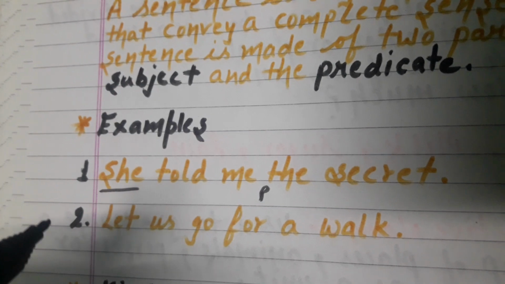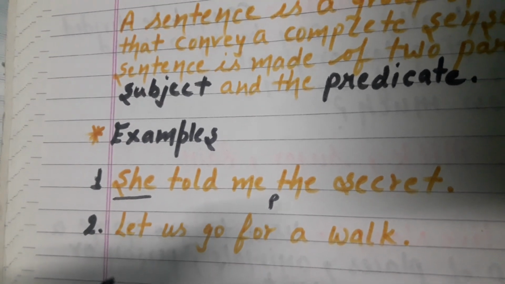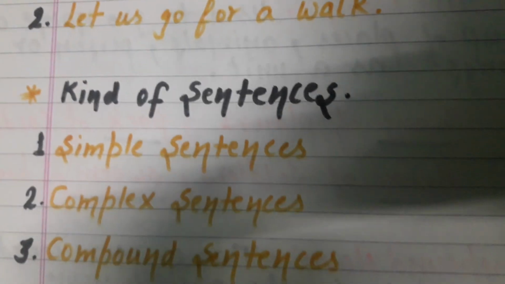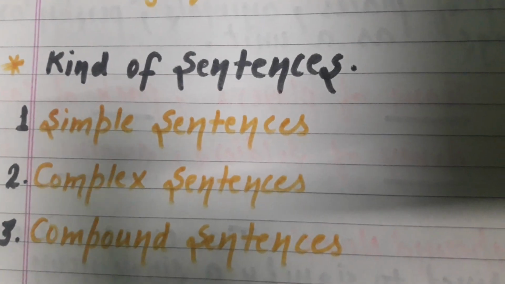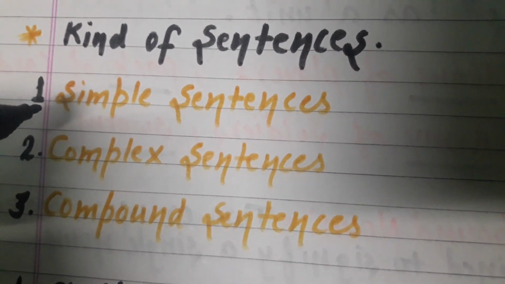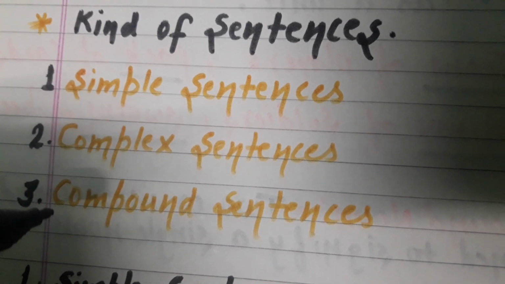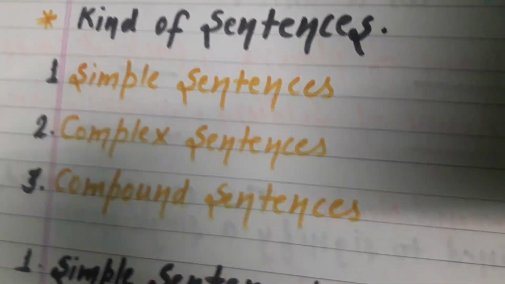Let us go for a walk. So this is a group of words that is making a complete sense. It is called a sentence. Now, kinds of sentences. How many kinds of sentences are there? There are three kinds of sentences: simple sentence, complex sentence, and compound sentence.